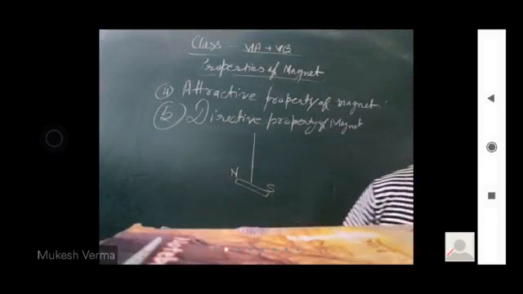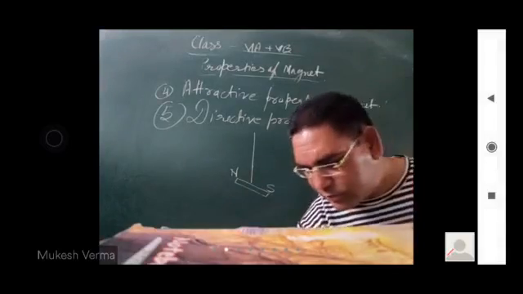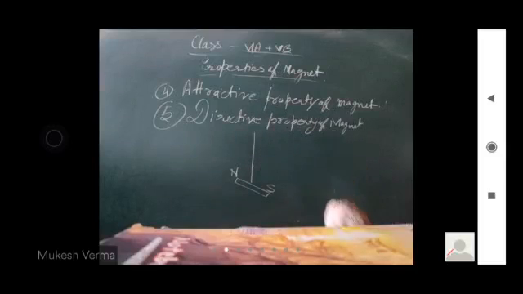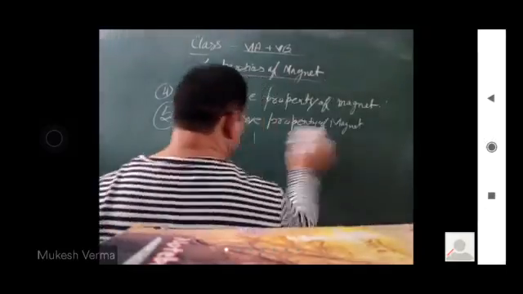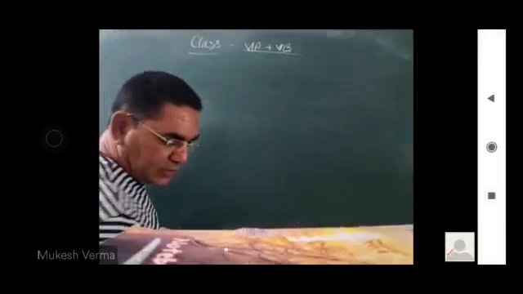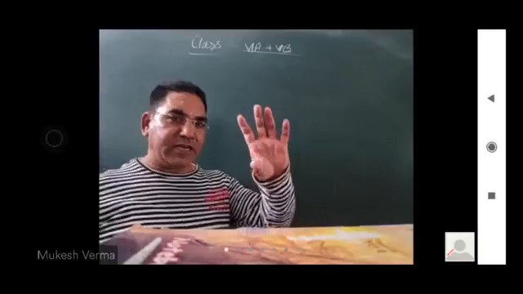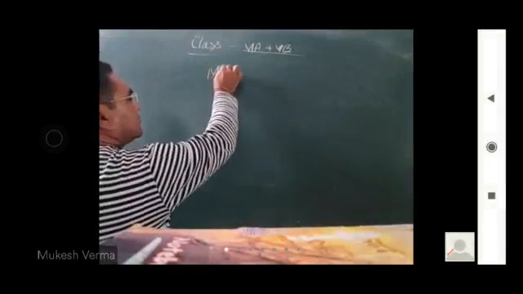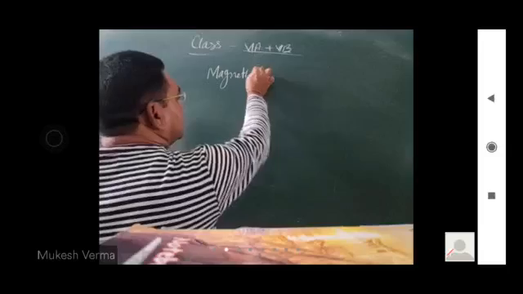Got it? Now we are going to discuss one another portion which is based on the directive property of the magnet. बात समझ में आ गई बच्चों? यहां तक ये प्रॉपर्टीज ऑफ मैग्नेट फिनिश होती है. इसको हटा दें. Now, on the basis of the directive property of magnet, we made an instrument. This instrument is known as magnetic compass. This is the magnetic compass.